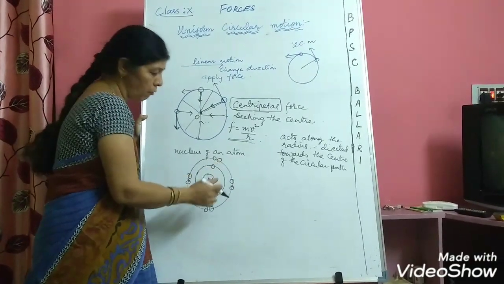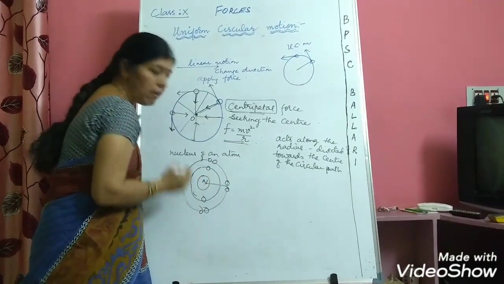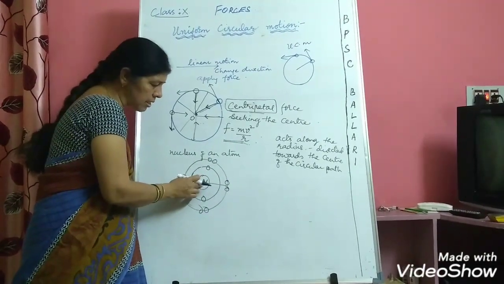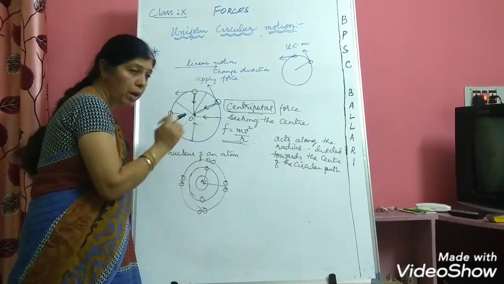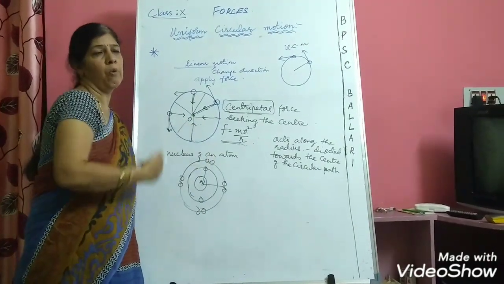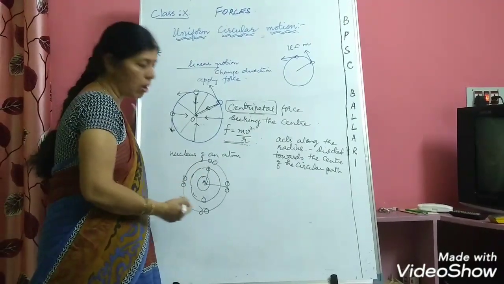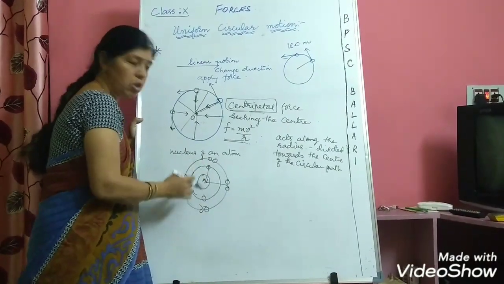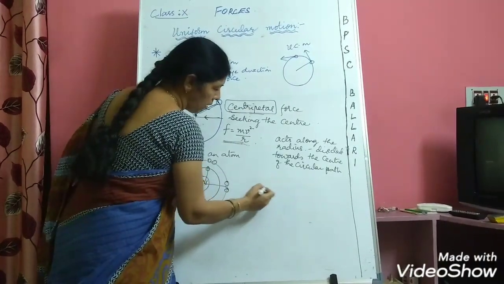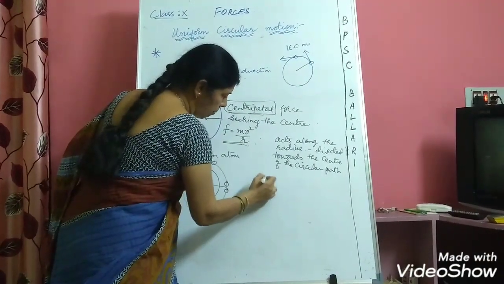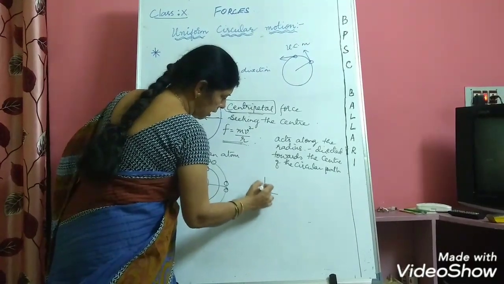The nuclear or electrostatic force of attraction is providing the centripetal force.